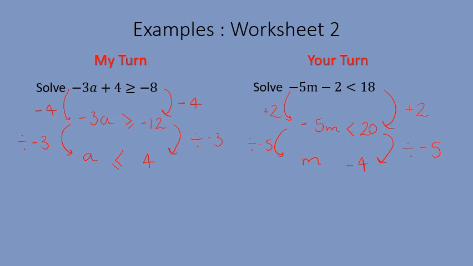Okay, so the first step, we needed to add 2 to both sides. So I've added 2 to both sides of my inequality. The next thing I needed to get rid of was this times by minus 5, so I need to divide both sides by minus 5. So 20 divided by minus 5 gives me minus 4, and because I've divided by a negative number, I need to flip my inequality around the other way.